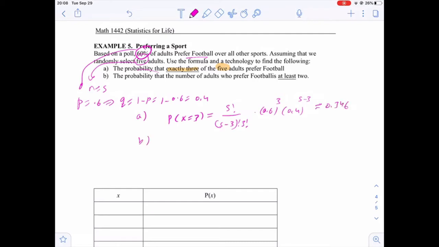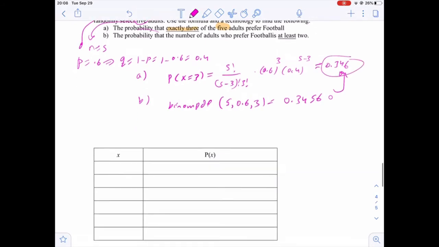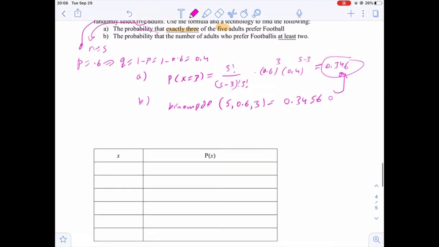If we want to use technology, or a calculator, we use binomPDF of 5, this is n, then p is 0.6 and x is 3, and this will give us 0.3456, which can be approximated to the same answer as the answer obtained from the formula.